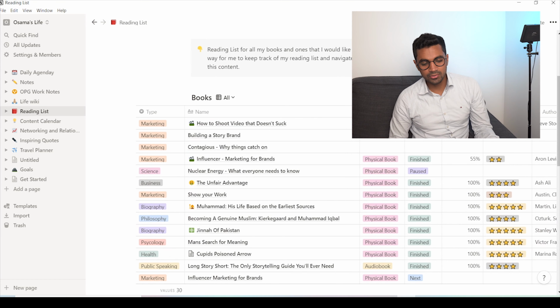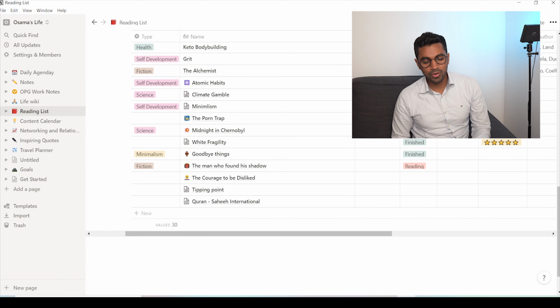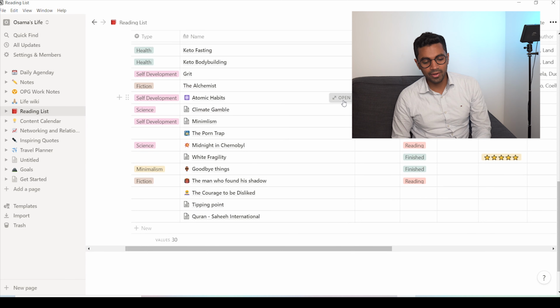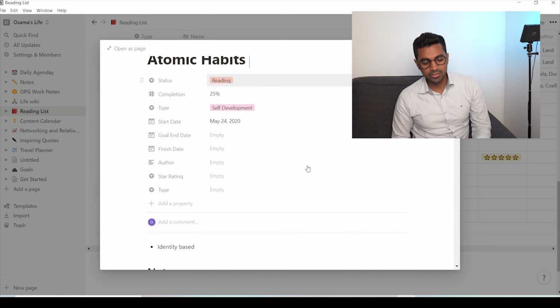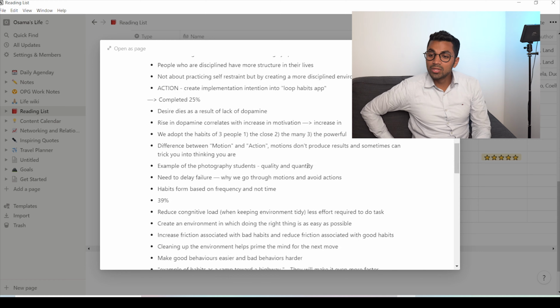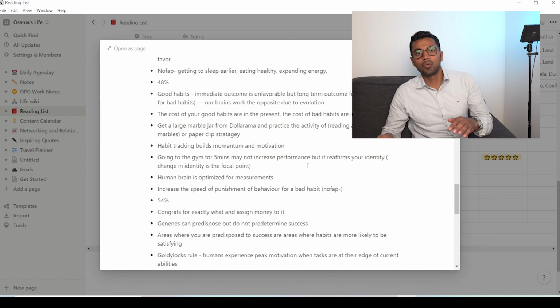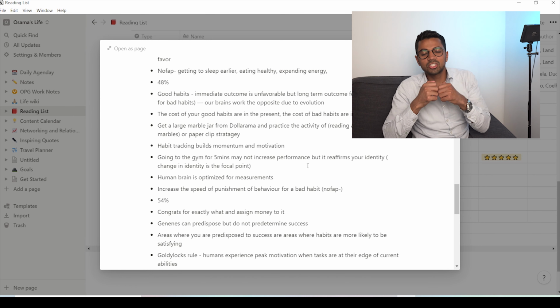This is my reading list. The many different books that I've read, and if you go here, Atomic Habits. This is a book that I recently read. All right, and these are just my notes that I made when I was reading. What I really like about this is that when I'm reading, I don't like to have my laptop or notebook writing down. I just like to take down notes.